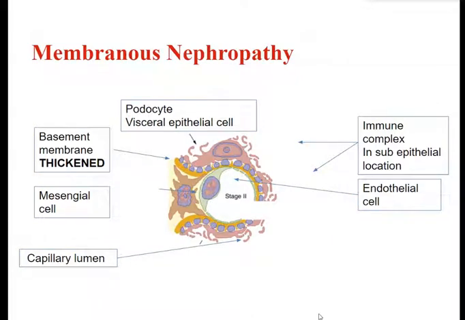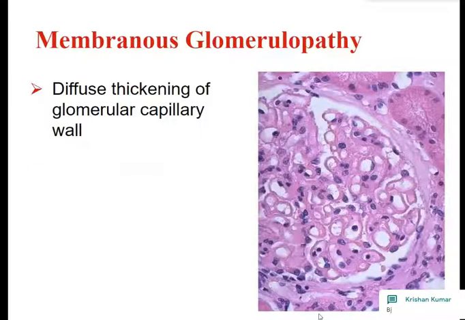Just a pictorial representation, that is thickening of the basement membrane, then immune complex deposition in subepithelial location. These are microphotographs. Once you go to your histopathology classes, you will see diffuse thickening of the glomerular capillary wall.